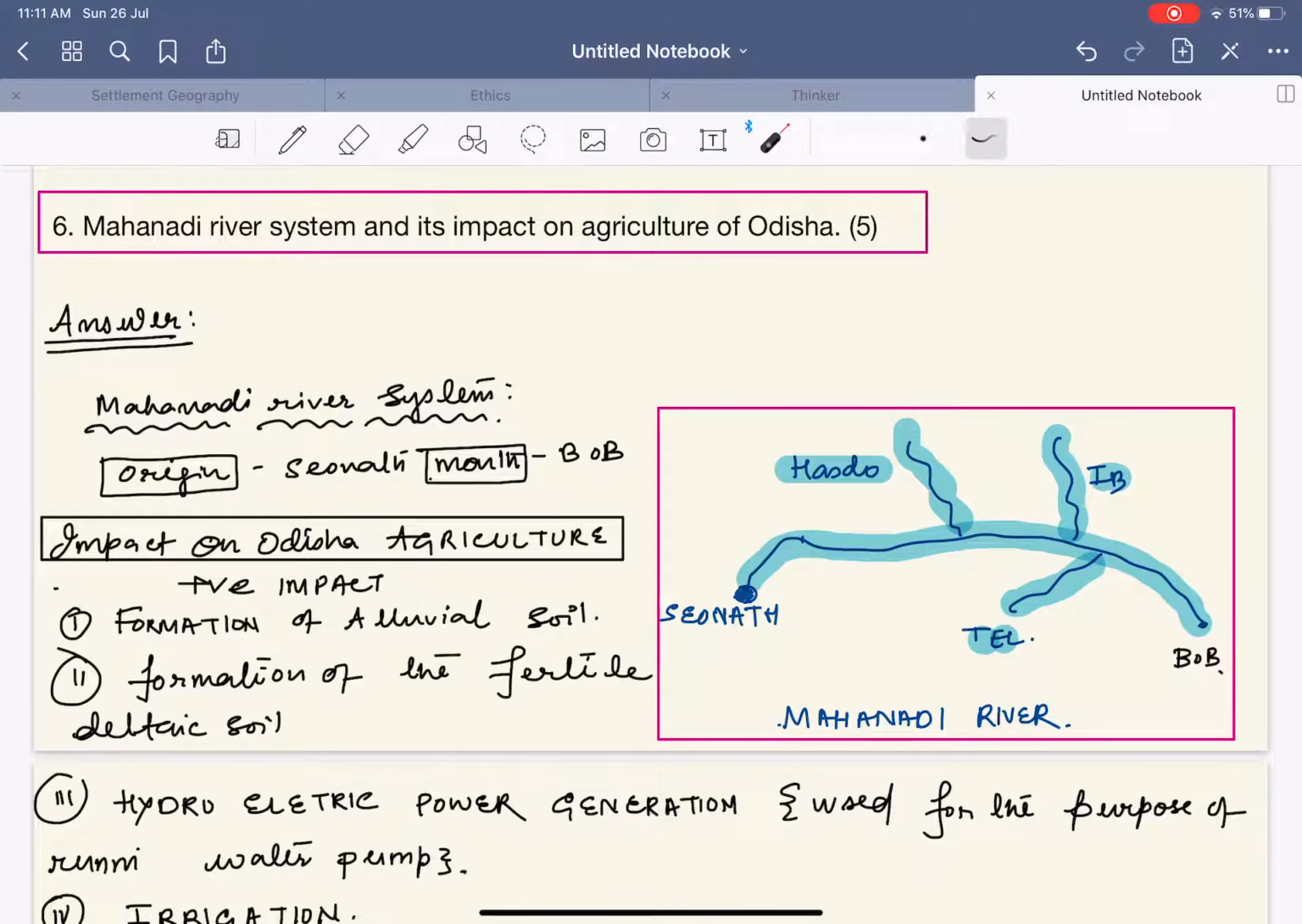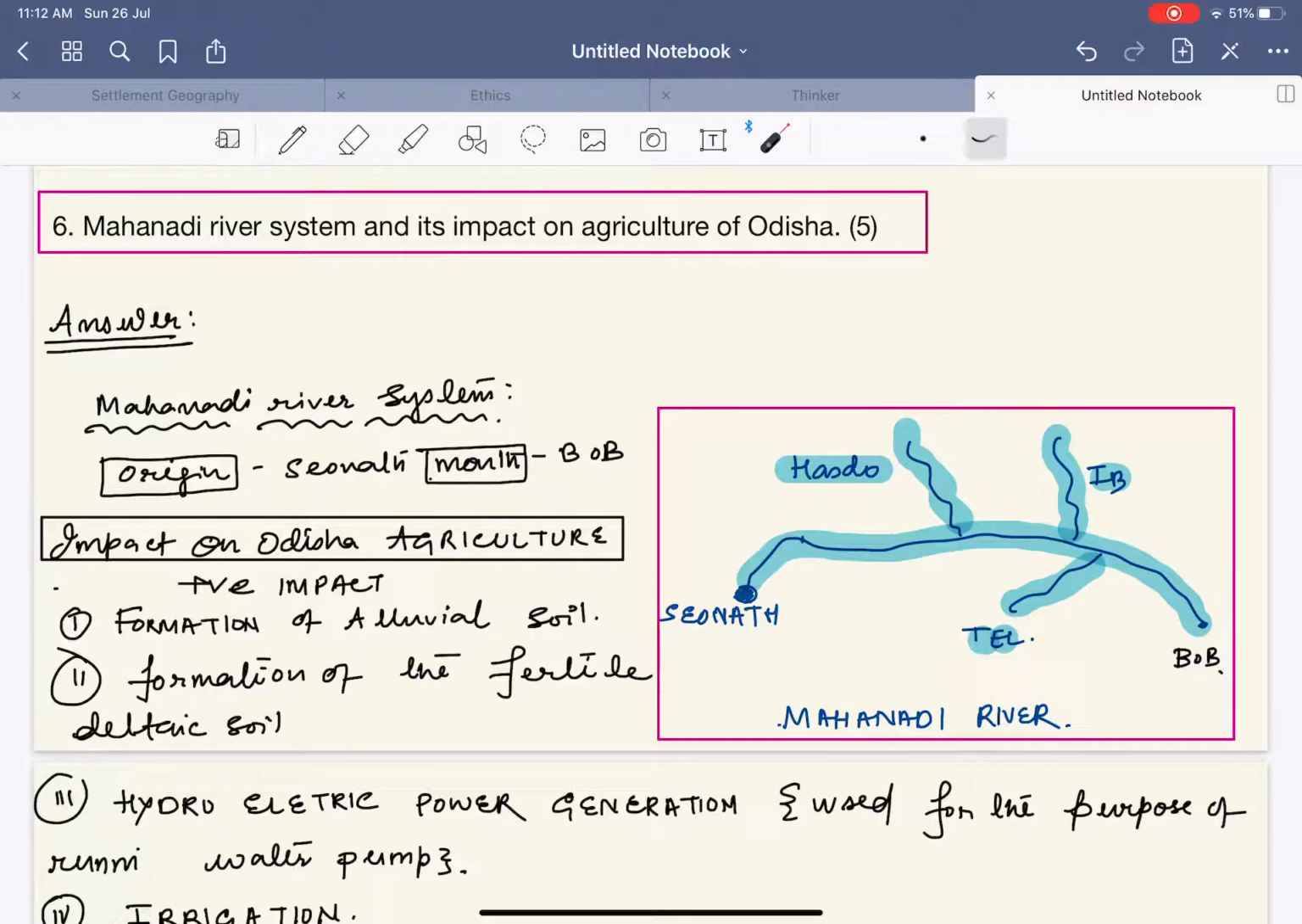Next is your Mahanadi river system and its impact on Odisha agriculture. See, this is also a 5 markers question, but I would suggest kindly draw this simple diagram. This is your Sihawa, from which your Mahanadi arises, and this is the Bay of Bengal where the mouth of the Mahanadi lies.